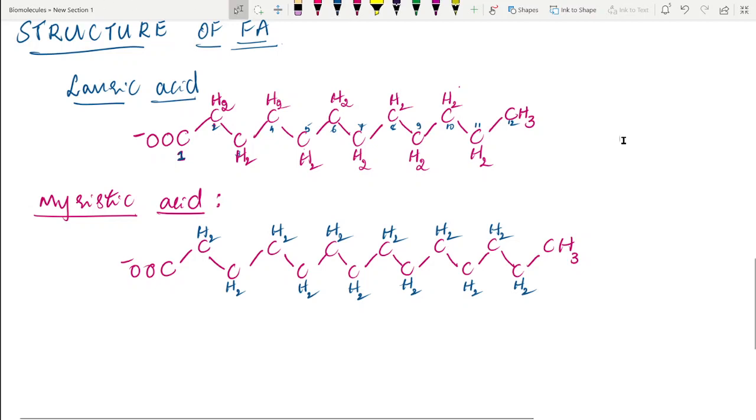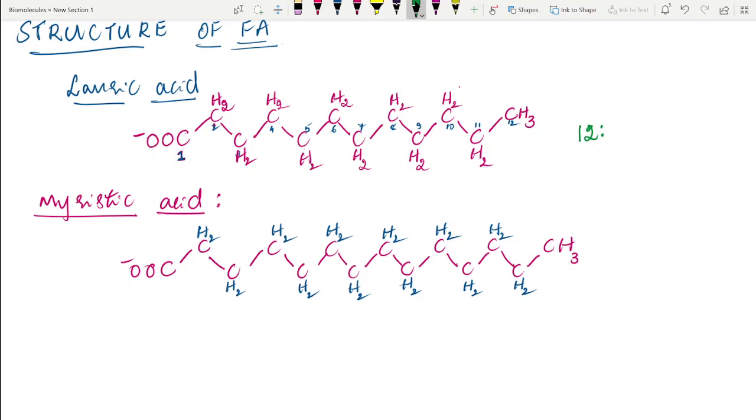Now let us know the naming. All these fatty acids are saturated, they don't have any double bonds in them. How to name them? We can represent these fatty acids in short form also. For example, lauric acid is a 12 carbon fatty acid, so the number of carbon atoms can be indicated as 12, and then we put a colon.